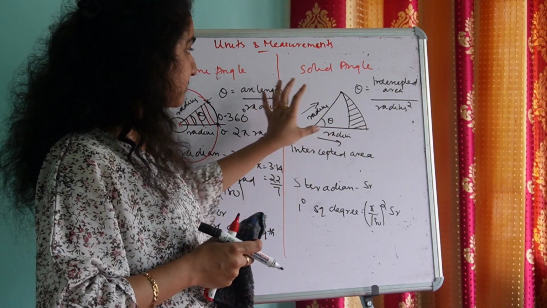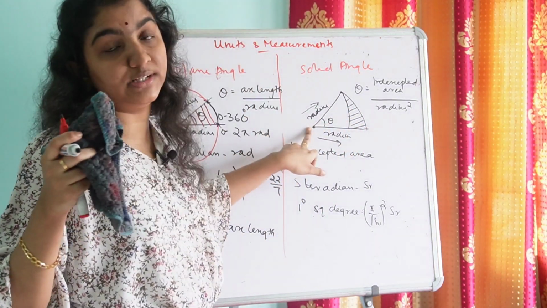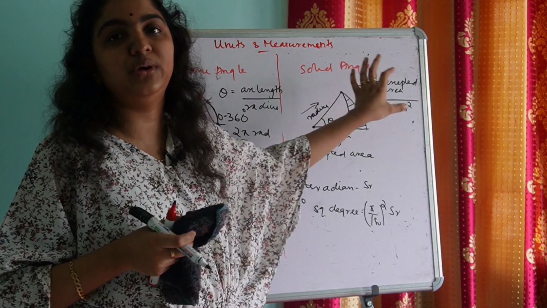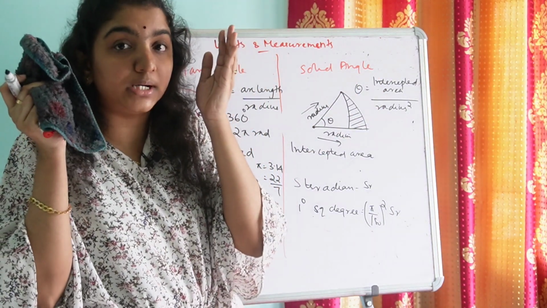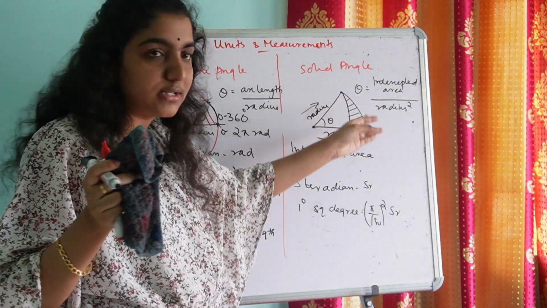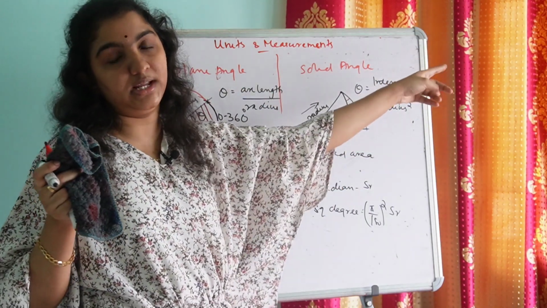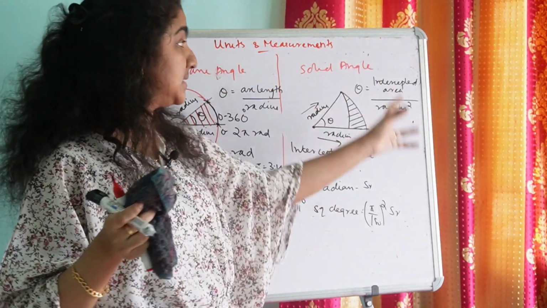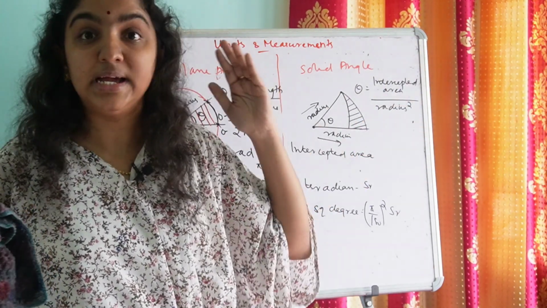We are viewing the surface from the point of intersection, along the direction of these two lines, so only some particular portion of the surface will be visible. The area of that visible portion of the surface is known as intercepted area. So the relationship connecting solid angle, intercepted area, and radius is theta is equal to intercepted area divided by radius square.